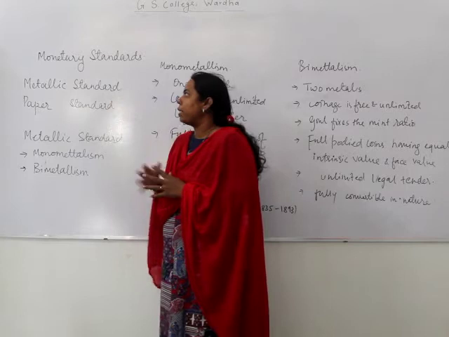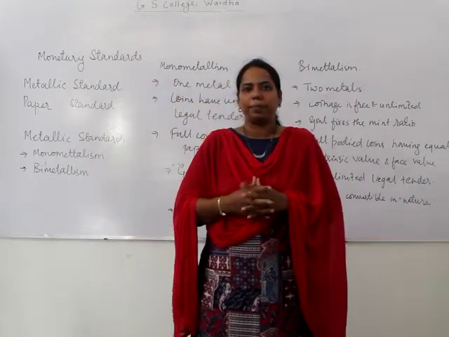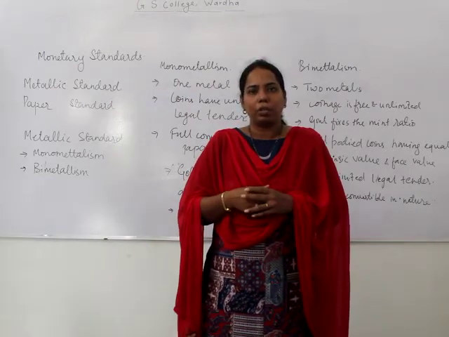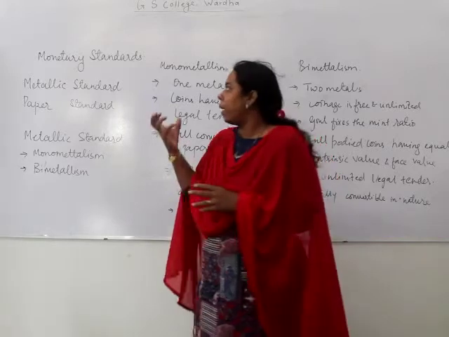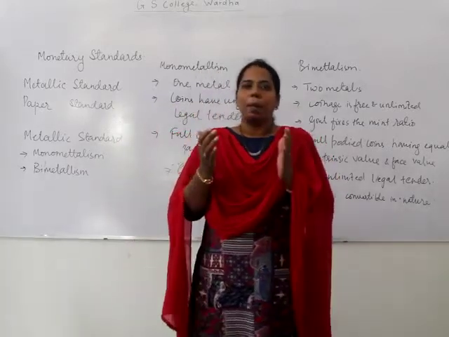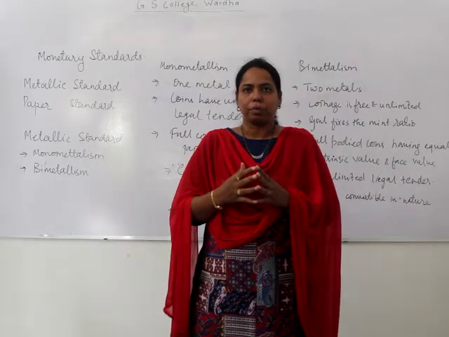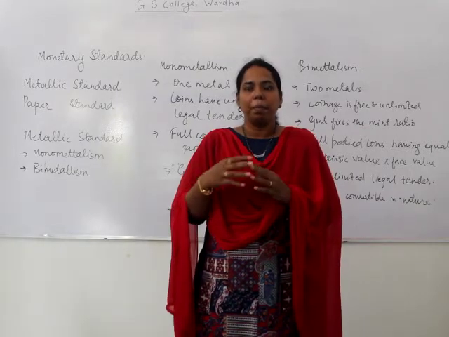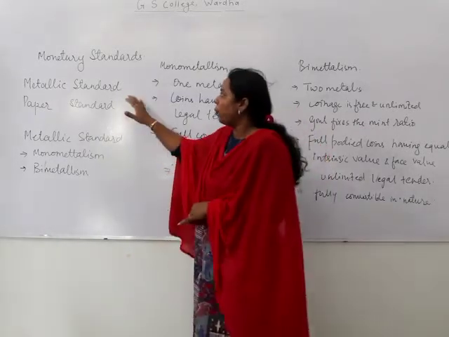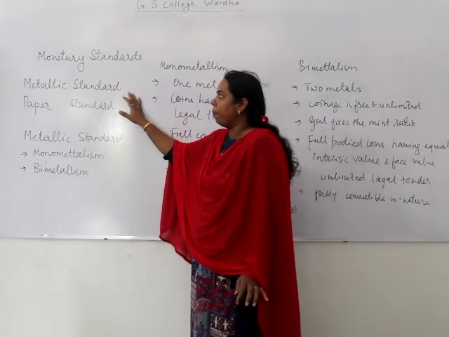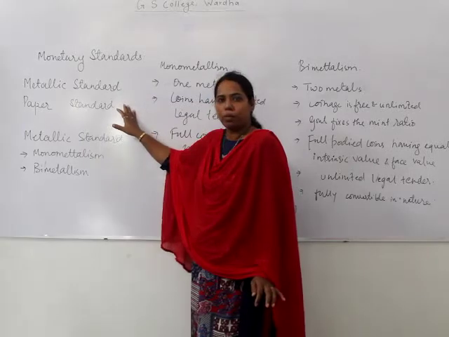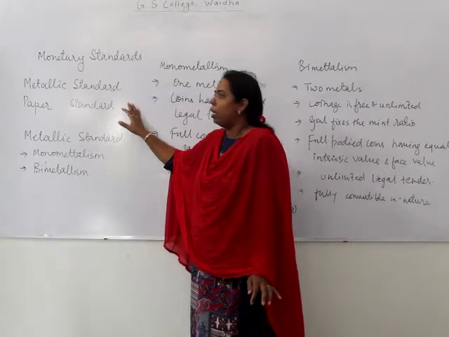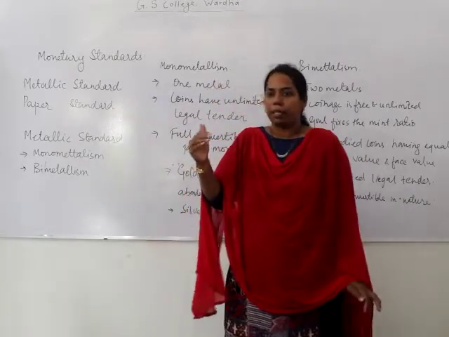Similarly, when we are talking about the metallic standard and the paper standard, in the metallic standard, basically the government of the country normally uses the metals for the minting of coins, and metals are used as a means. Now see, the monetary standards are basically of two types. One is the metallic standard and the other one is the paper standard. At present, we are on the paper standard.